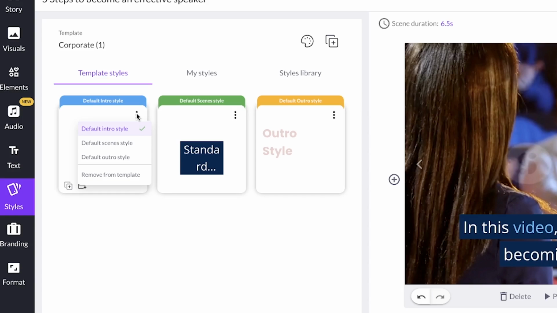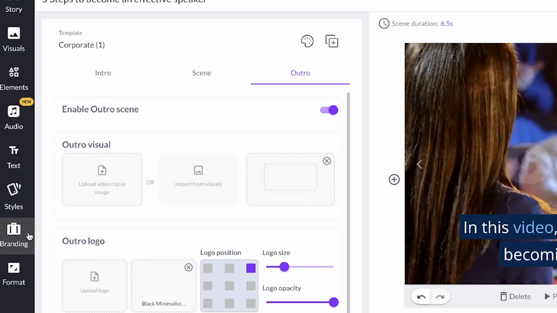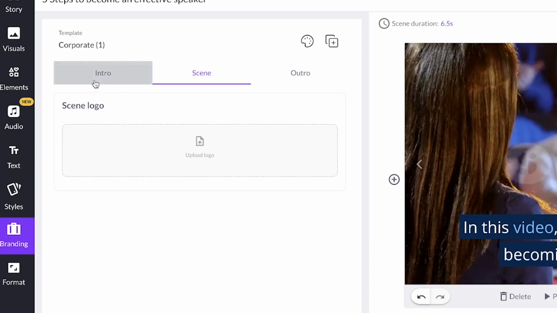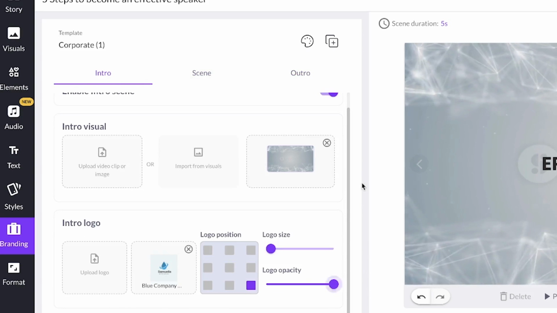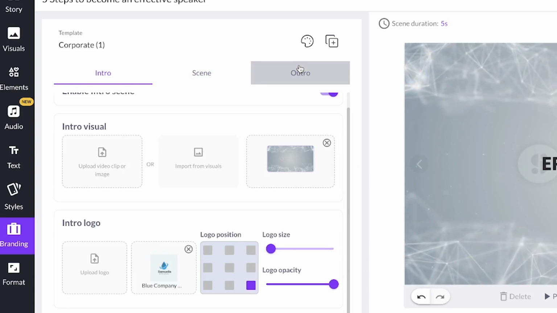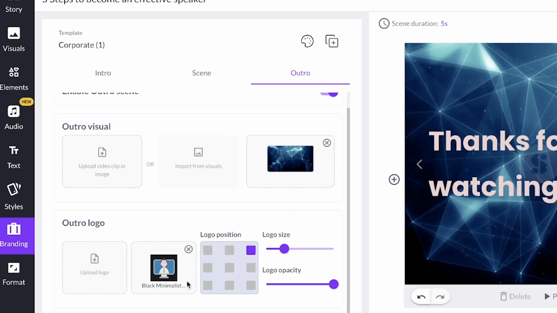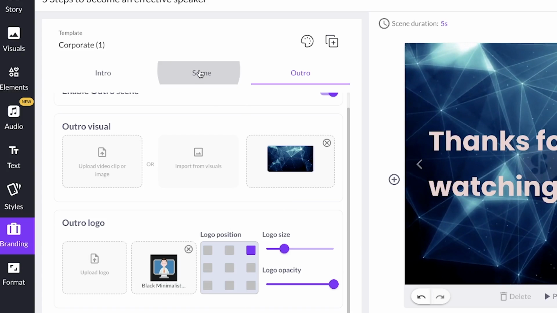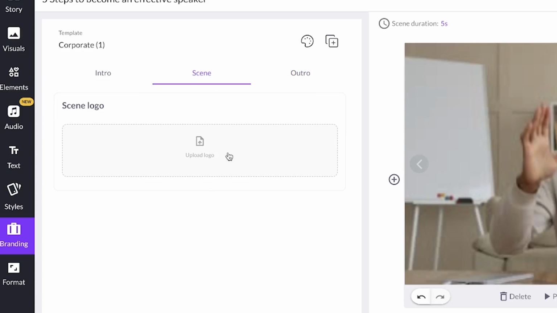You have the option to set a default scene style and default outro style, or you can remove the intro and outro if you want. And then over here you have the branding feature. You can define your brands in terms of the intro, the scene, and the outro. You can define your brand, the intro text, the outro text. You can come over here and define your brand and how it should look. And then the scene also, you can go ahead and customize it accordingly.